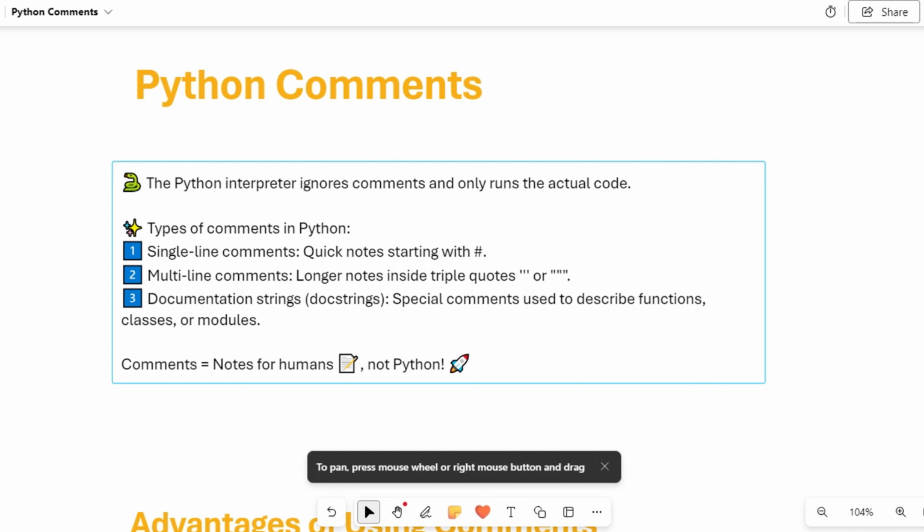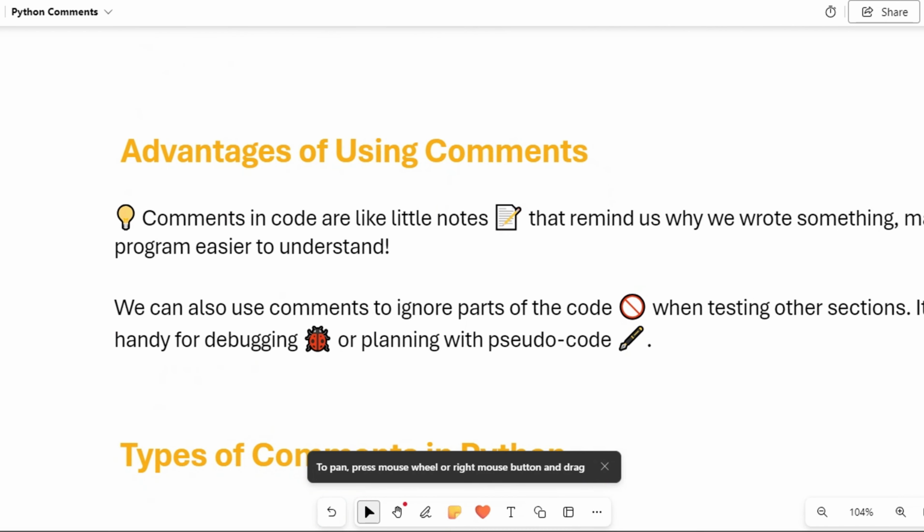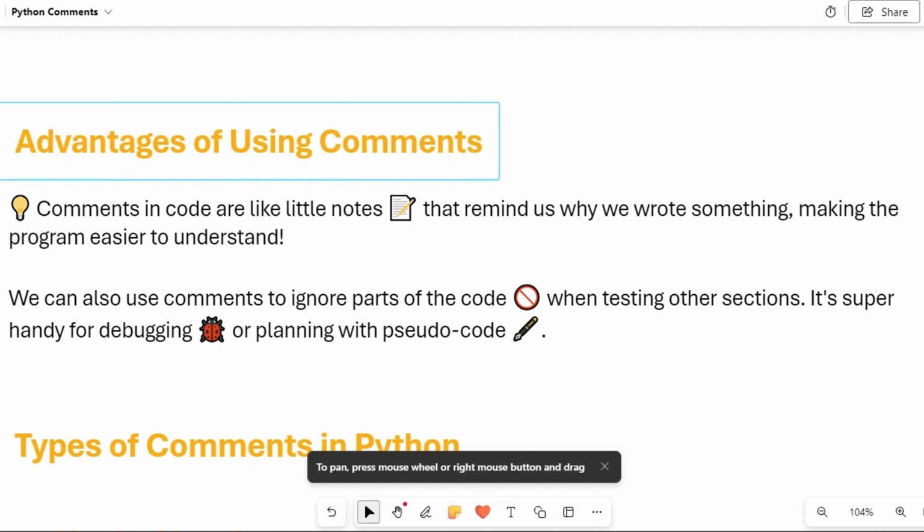So here are the types of comments in Python. First is single line comments, used as quick notes, starting with a hashtag. Second is multi-line comments, used for longer notes inside triple quotes. Third is the documentation string, called a docstring. It is used as special comments to describe functions, classes or modules. Comments are notes for humans, not Python. So a comment is basically used for humans only. For Python it is not used.